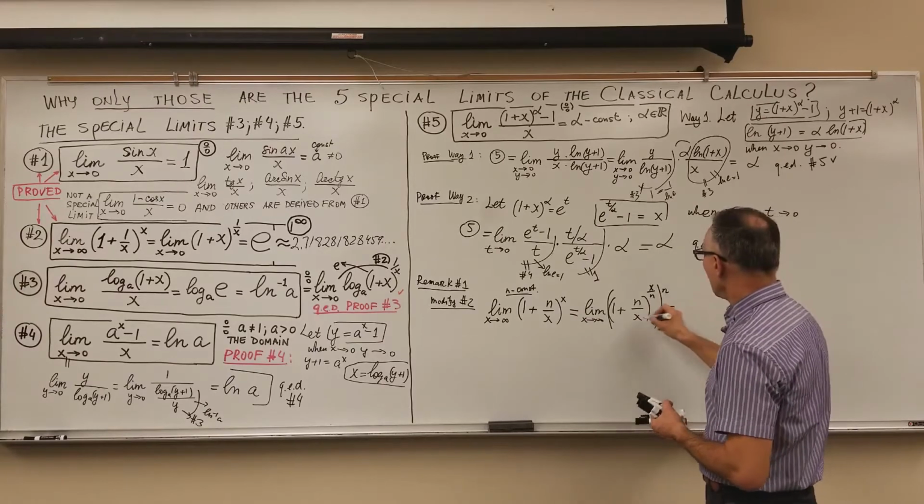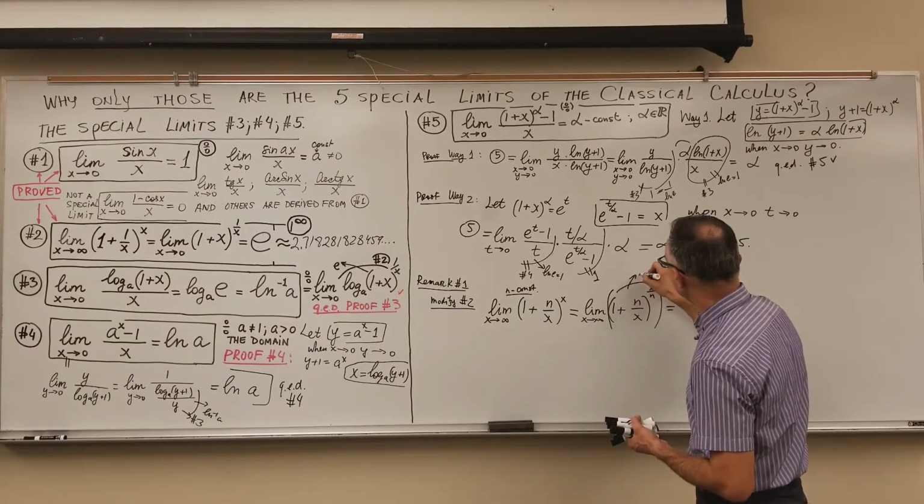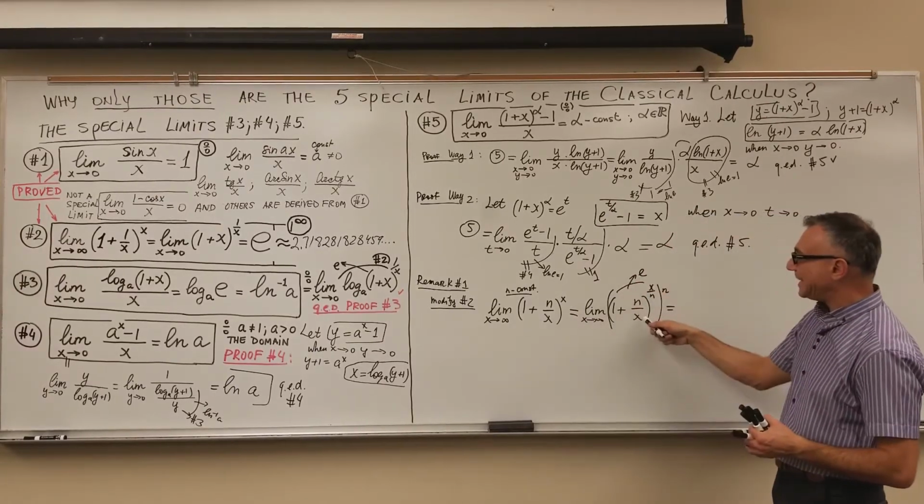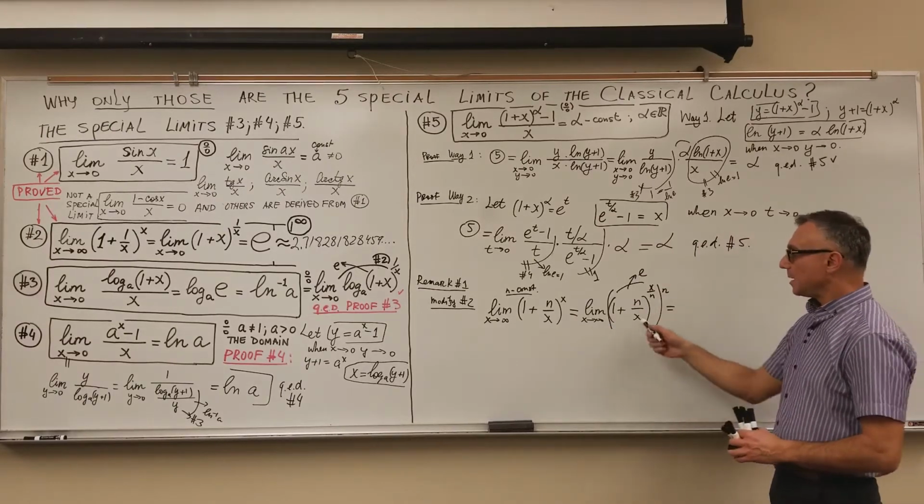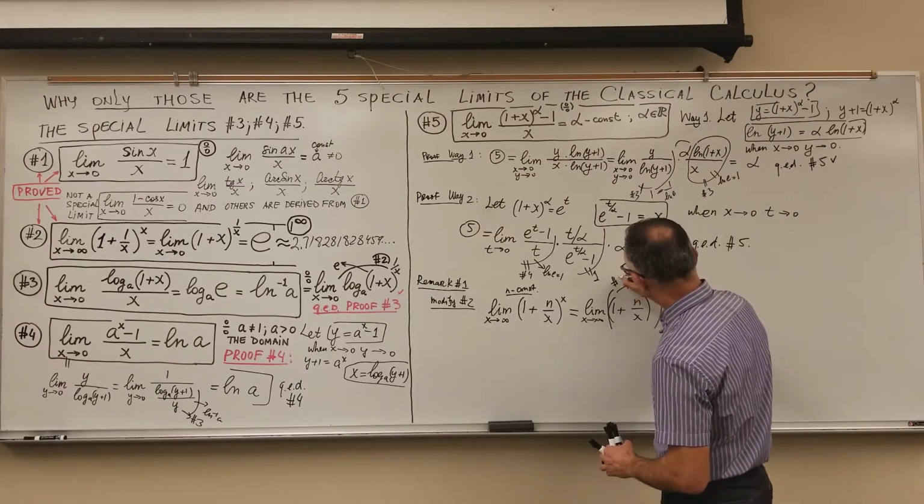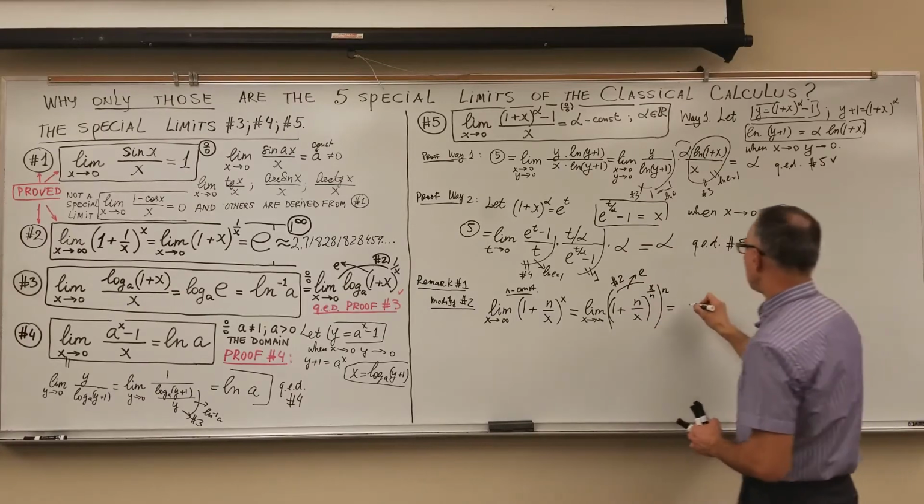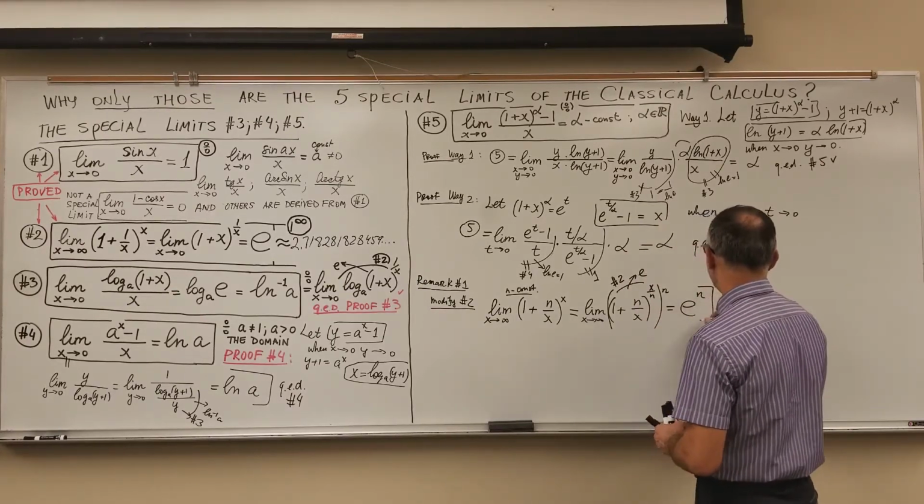So it's equal to what's inside. Inside, that's exactly the number e. It goes to e when x goes to infinity. It's exactly the special limit number 2, and the answer is e to the power of n.